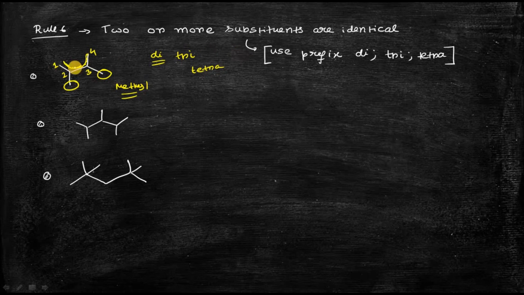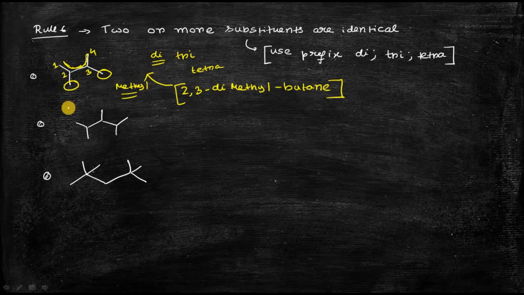Now what happens in this case? As you can see, there are two methyl groups at position 2 and position 3, so you will write 2,3-dimethyl, and there are a total of 4 carbons in the parent chain, so butane. 2,3-dimethylbutane. This is the nomenclature of this compound.